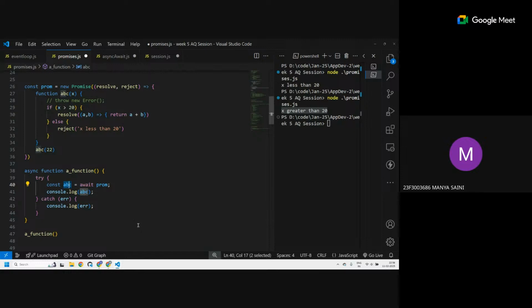Now I want to pass arguments, so the values of A and B. ABC is that function, right? So ABC you can call with 2, 3, and then it will console.log. ABC itself becomes this function when you return it.